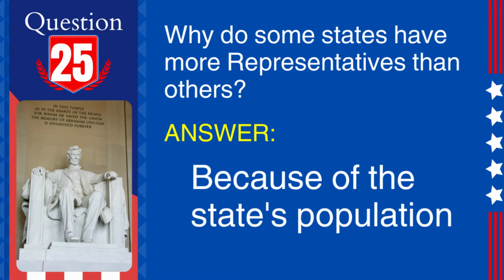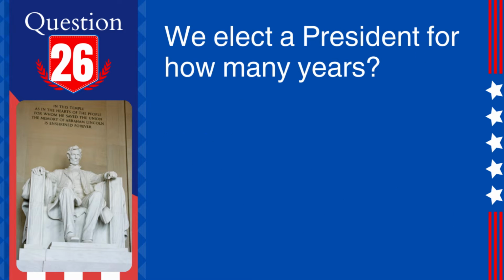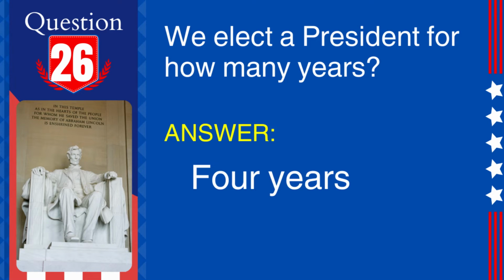25. Question: why do some states have more representatives than others? Answer: because of the state's population. Explanation: states with larger populations are allocated more representatives in the House, based on the U.S. Census data. 26. Question: we elect a president for how many years? Answer: 4 years. Explanation: the president is elected to a 4-year term and can be re-elected for 1 additional term.